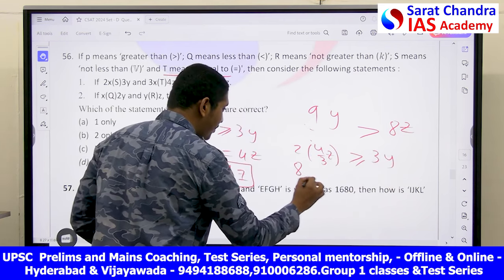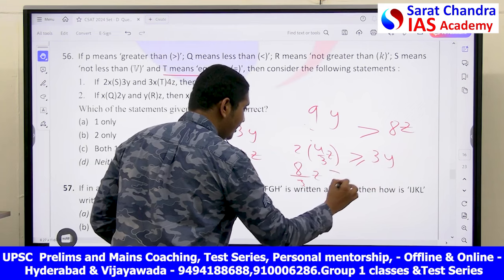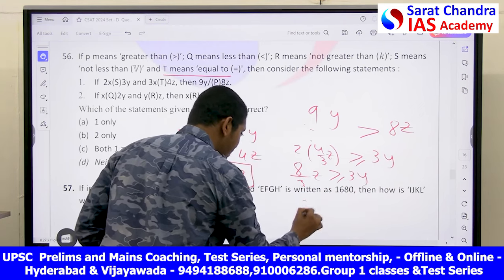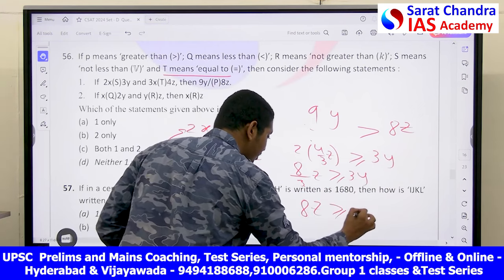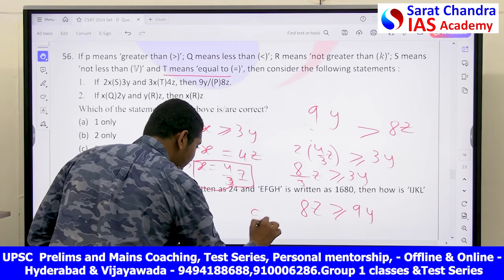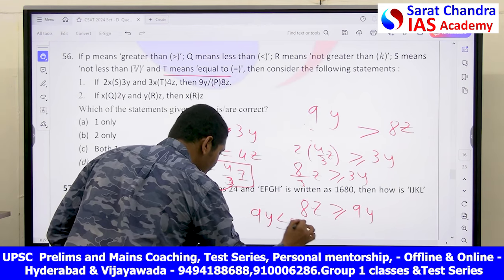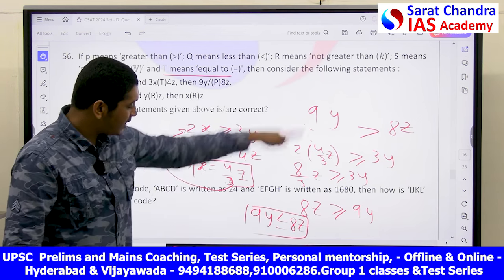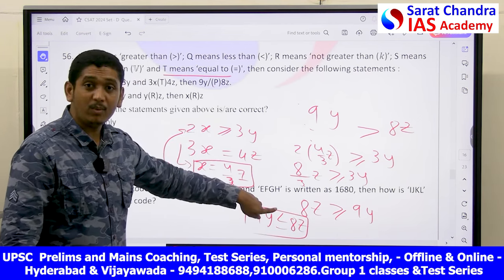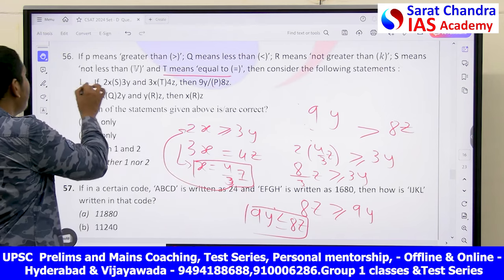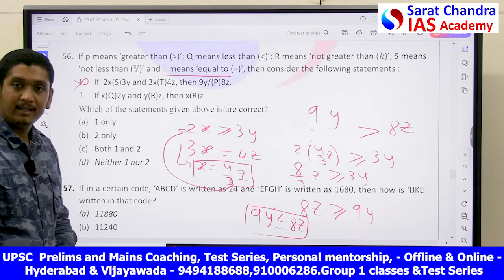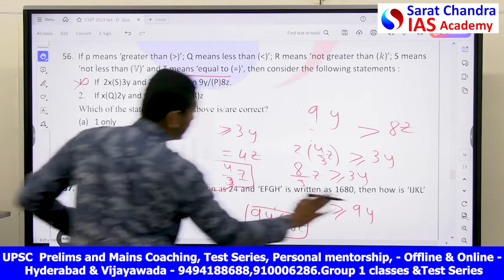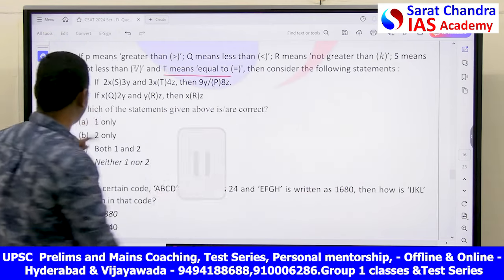This becomes 8 by 3 z is greater than or equal to 3y. This becomes 8z is greater than or equal to 9y. This shows 9y is less than or equal to 8z. But here you see, it is obviously opposite to what is given. So statement 1 is not right. Let's see statement 2, whether it satisfies or not.